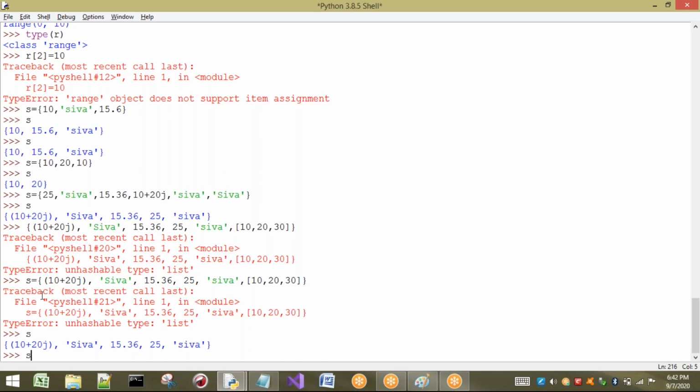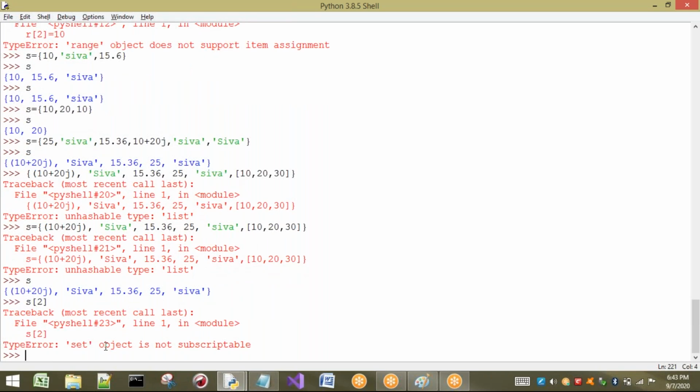2. Listen carefully: if I try to take 2, generally internally what is it going to store? This is 0, this is 1, this is 2, for example. It is correct, but are the values going to be stored the same way? It is unordered. I cannot say what the value in S of 2 is. Okay, then if you try S of 2, what happens? Set object is not subscriptable. That means we don't know which value is going to be stored at index 2.